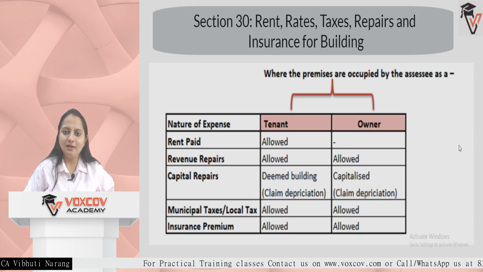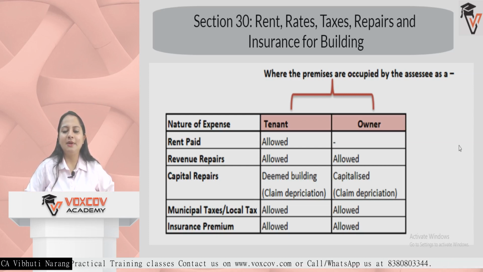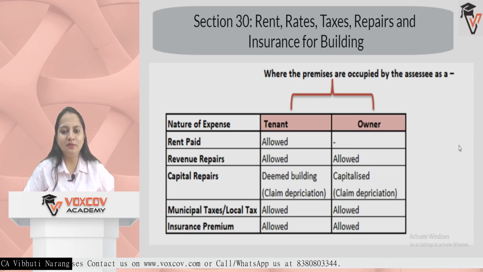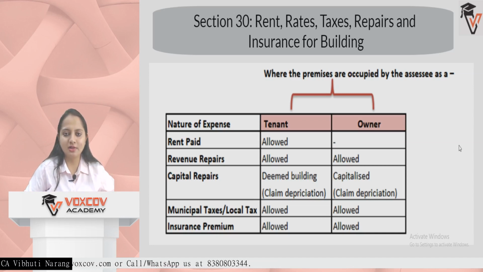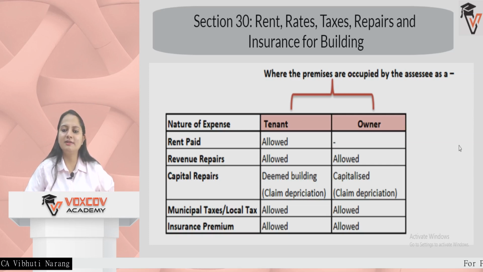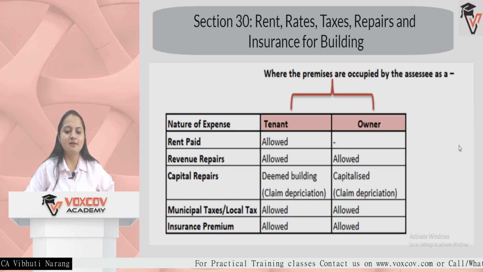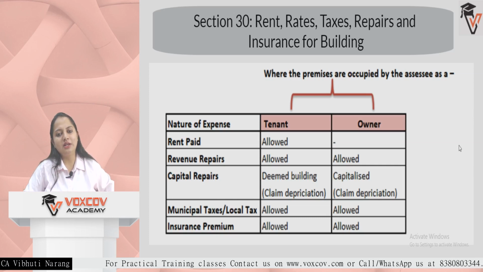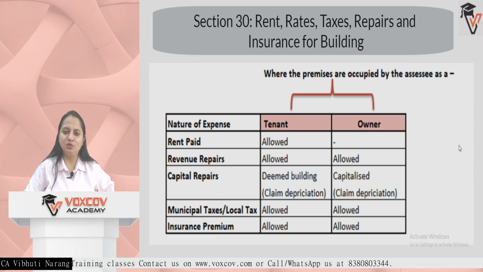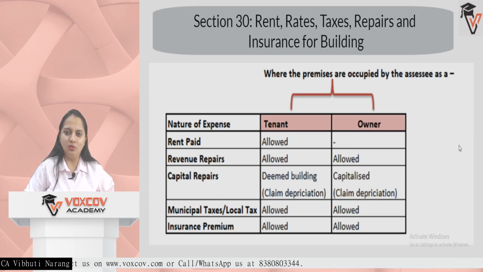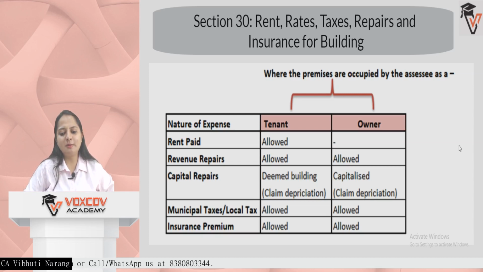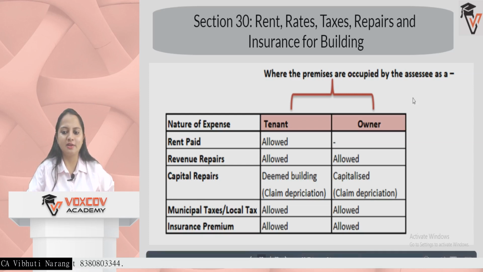But if there are capital repairs, for example, the building was only up to the third floor and you are constructing the fourth floor, then that is deemed building for the tenant, but for the owner it is of a capitalized nature. He is the owner of the building and will claim depreciation in both cases. Any municipal or local tax paid is allowed to the tenant as well as to the owner. Any insurance premium paid is again allowed as deduction.